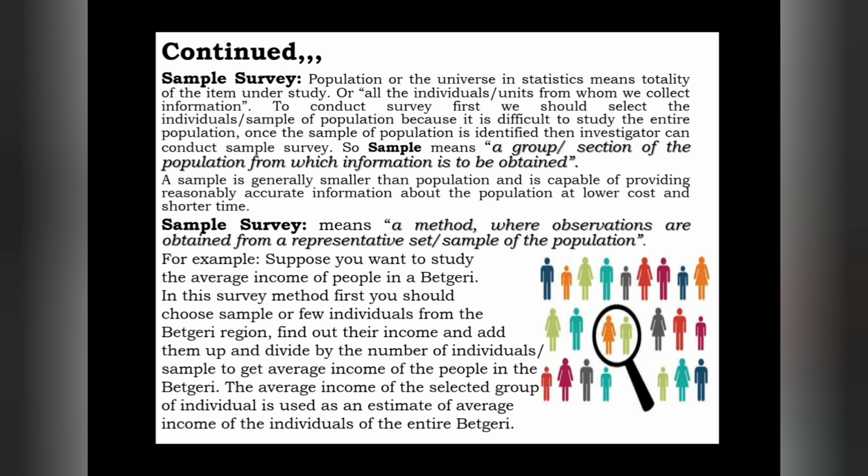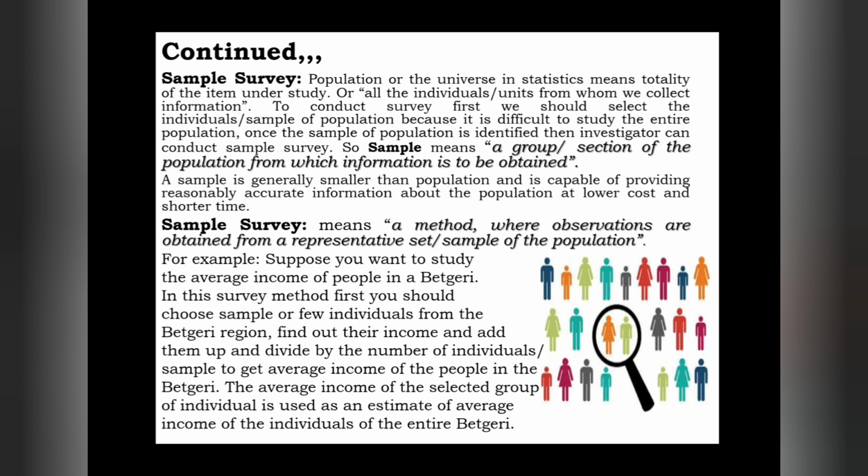Sample survey is a method where observations are obtained from a representative set or sample of the population.